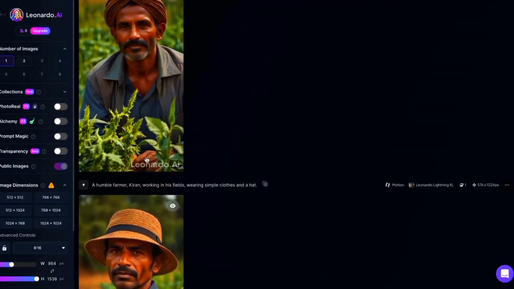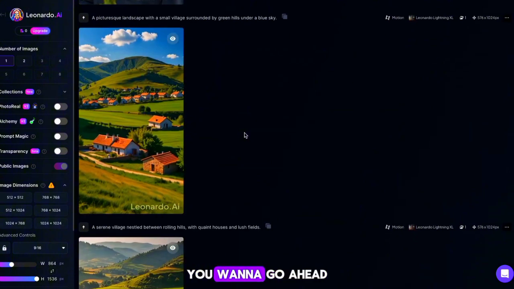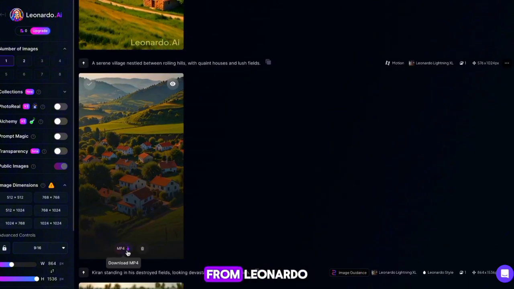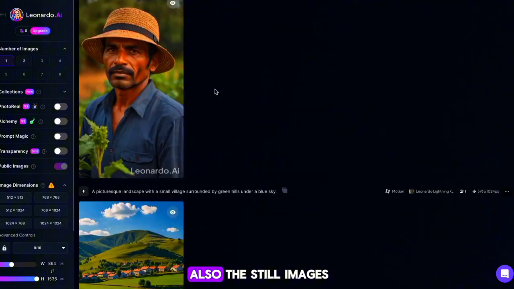All right, you can now see that we have some moving images, they look good, so you want to go ahead and download everything that we've created from Leonardo, the moving images, and also the still images.